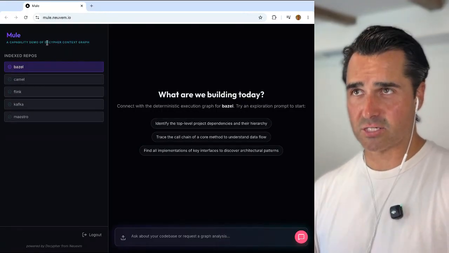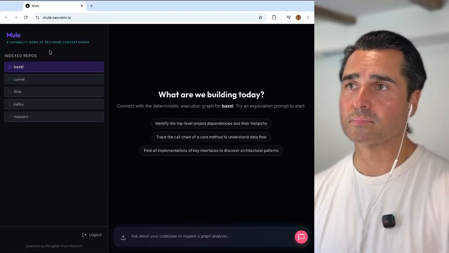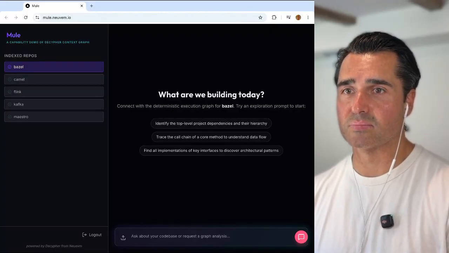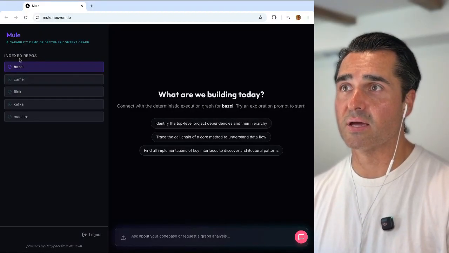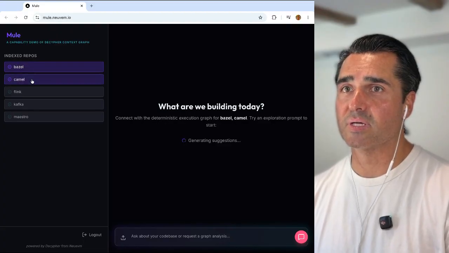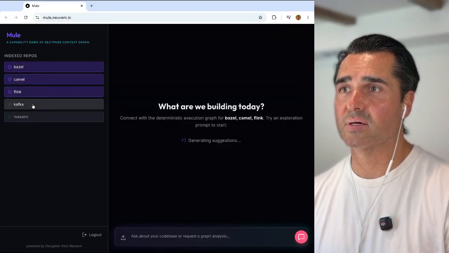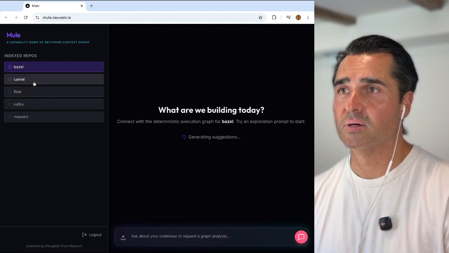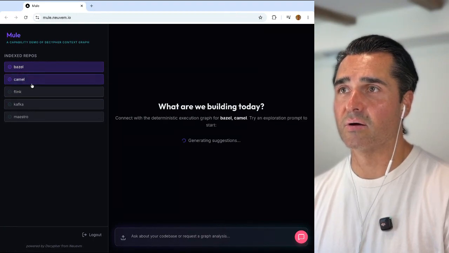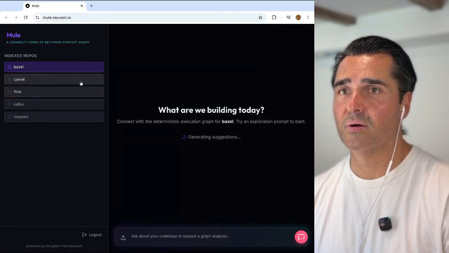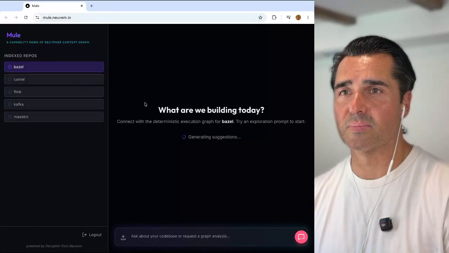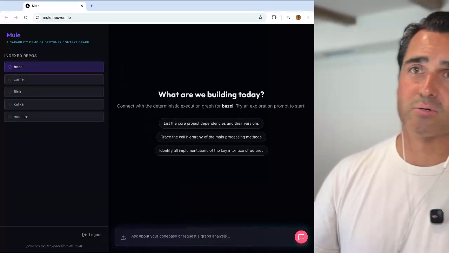Is Decipher context graph your thing, or is this some third party standard? Index repos, Camel, Flink, Kafka, Maestro. Okay, I don't know what these are. What are we building today?